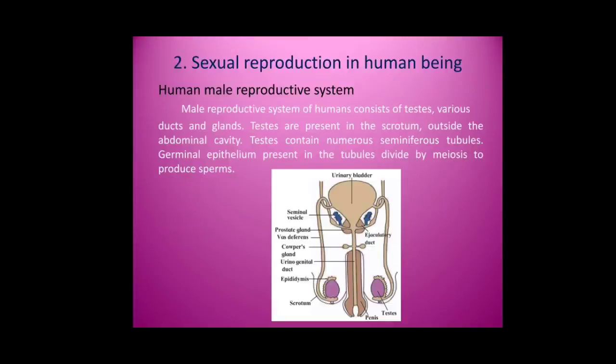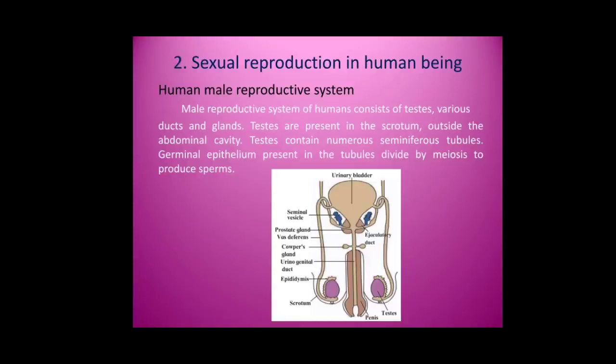As the sperms are pushed forward from one duct to the next, they become mature and are able to fertilize the ovum. Seminal vesicles secrete their secretion in the ejaculatory ducts, whereas the prostate and Cowper's glands secrete their secretions in the urinogenital duct.